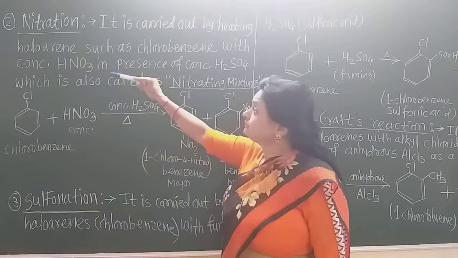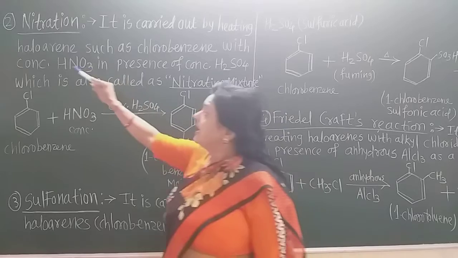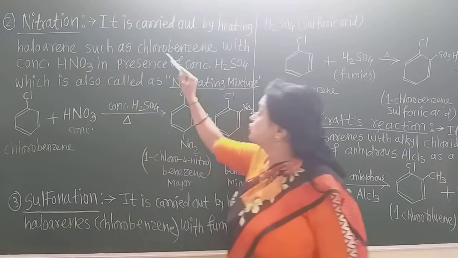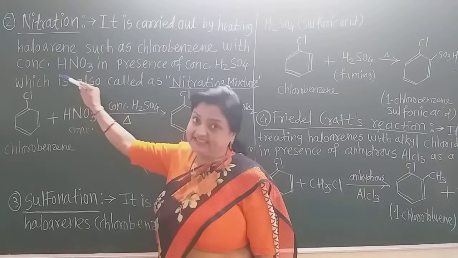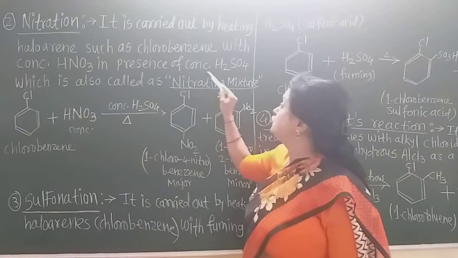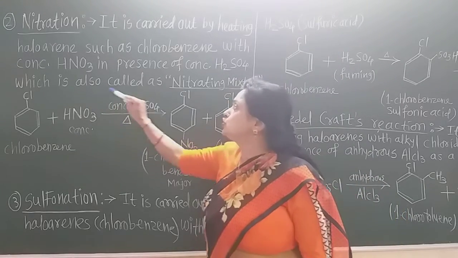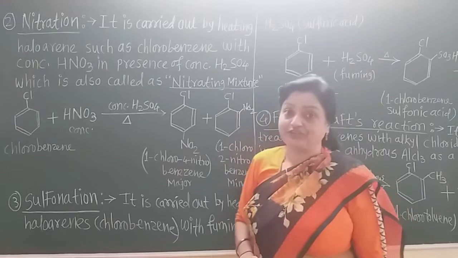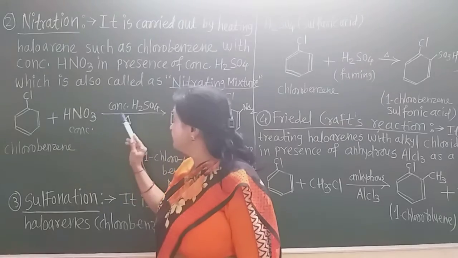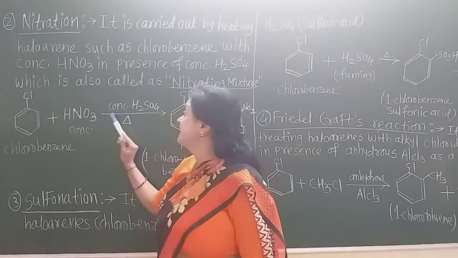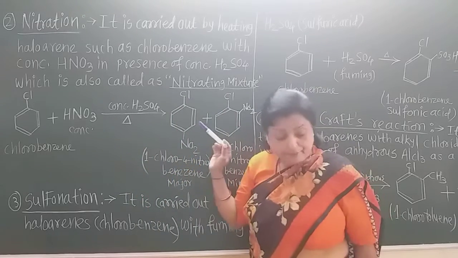Now see here, in the nitration, it gives two different products in detail.